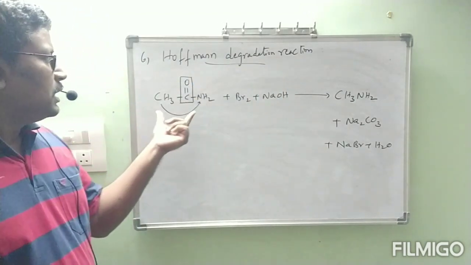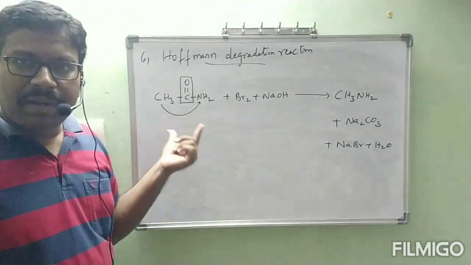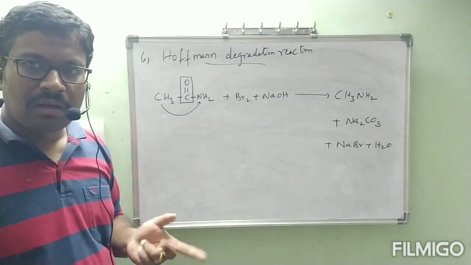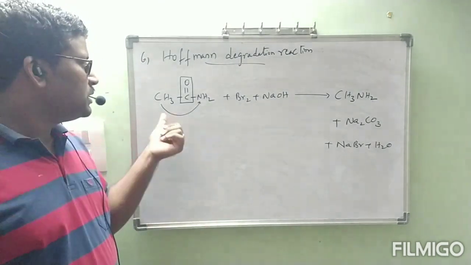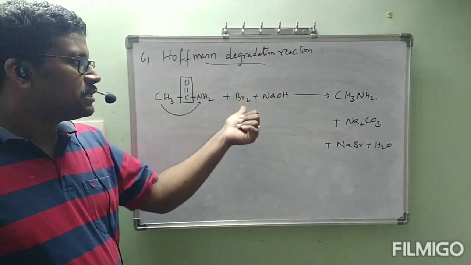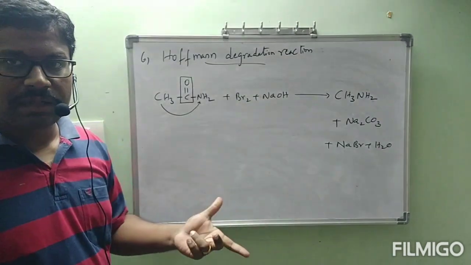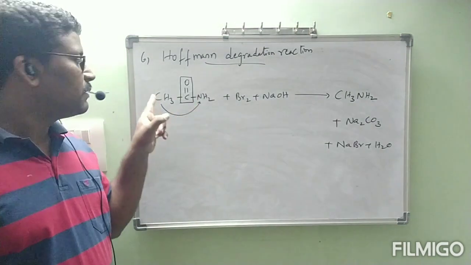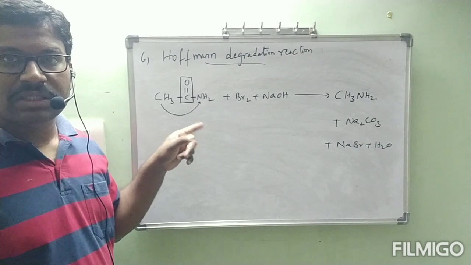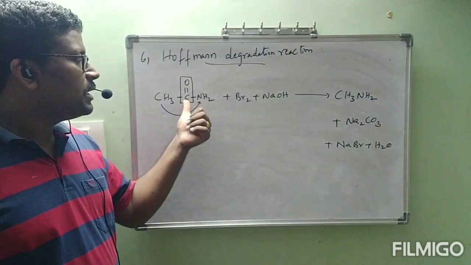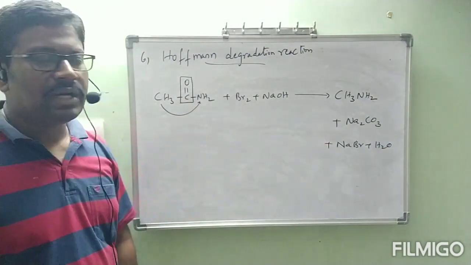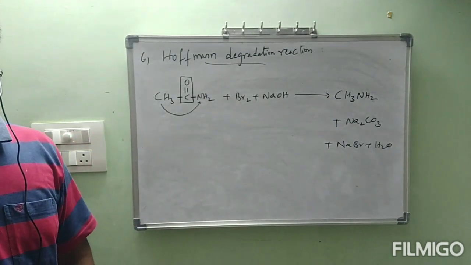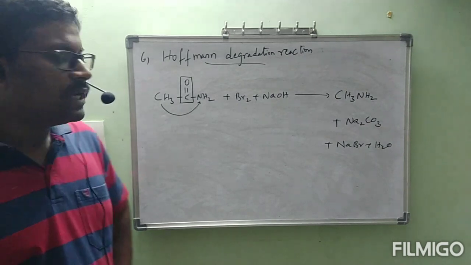Once again, any amide will be converted to primary amine. CH3CONH2 in the presence of Br2 and NaOH will react to form CH3NH2. The methyl shift happens from this side to this NH2, then it is formed as CH3NH2. Then this C double bond O is eliminated in the form of Na2CO3. The remaining substances are NaBr and H2O. This is the Hofmann degradation reaction.